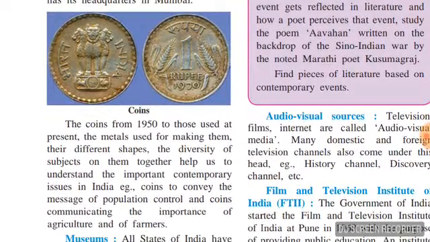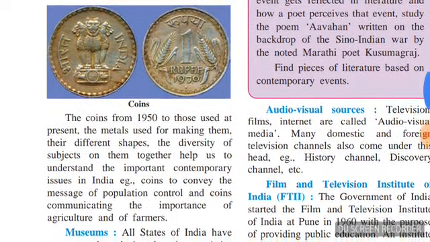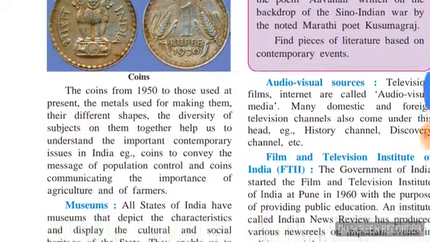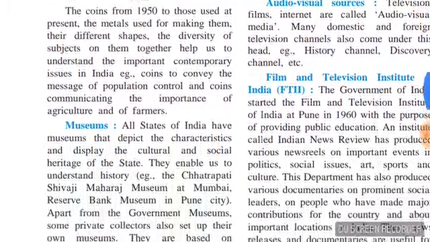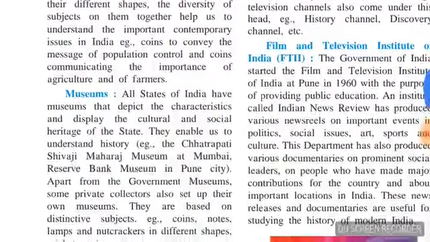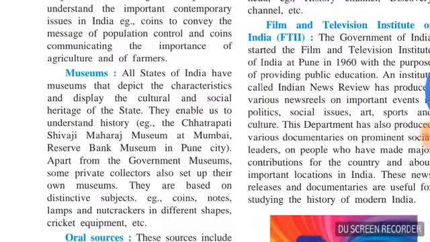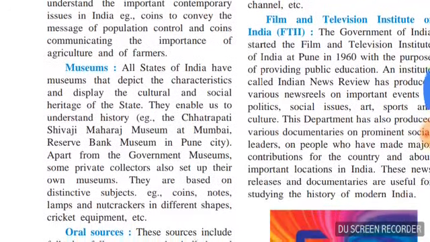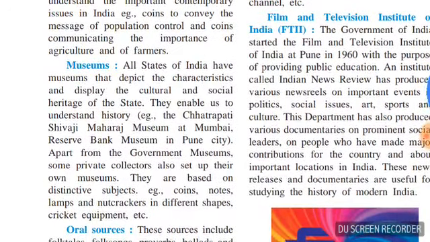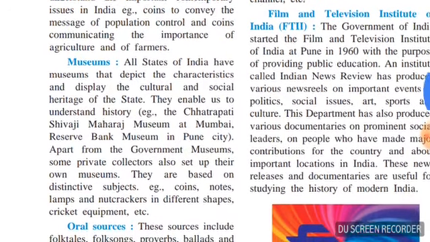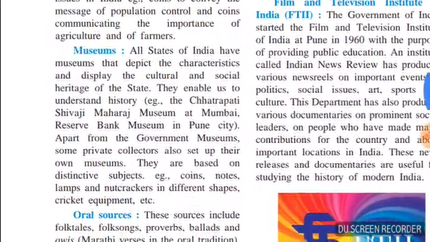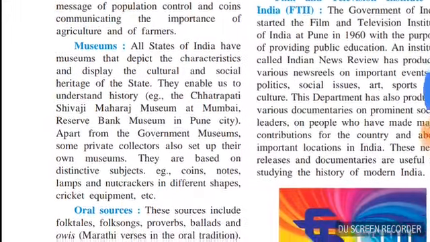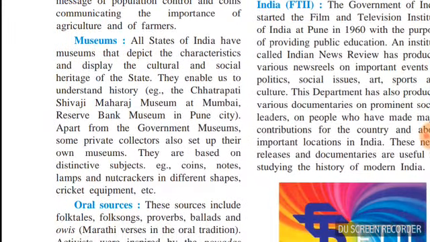See, the different metals used for making them, their shapes, the diversity of subjects, the color schemes, etc., tell us the history. You can see there is a coin with Bharat, India written on it. The first is showing the national emblem, an important sign of India. And the second one, you can see the year 1970, and there is a sign or symbol of maize. It represents the crops, and it gives importance to agriculture in India and the farmers. So we can see the history.